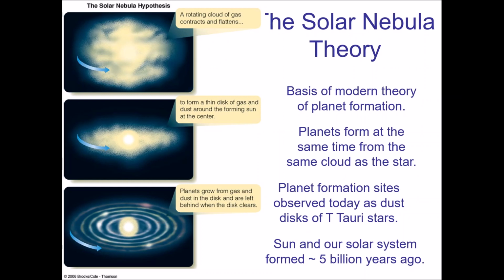All right, let's go back through our solar nebula theory, because if we're trying to understand the formation of planets, because it's tied to the formation of stars, we have to see at what part in the formation of stars these planets come about, right? So the idea with the solar nebula theory is you start off with some kind of large cloud of gas that something triggers to collapse, right?